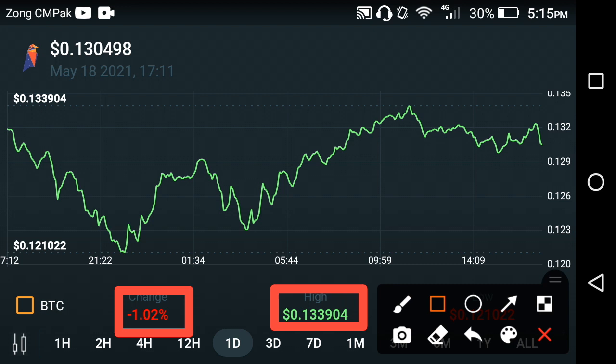My personal recommendation, my personal suggestion for all of my viewers who are holding Ravencoin, is that it's time to hold Ravencoin. I know at this time the price change is negative. The last 1 hour, last 1 day, last 1 week pricing is negative. If you decide to sell the Ravencoin at this time, absolutely you will be at a loss, because at this time the price change is negative, friends. So absolutely you will be at a loss.